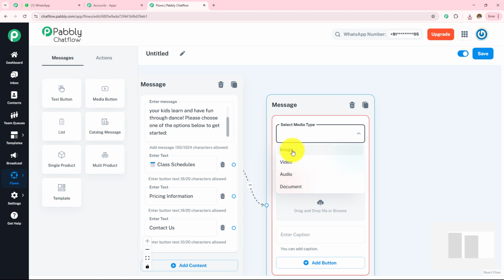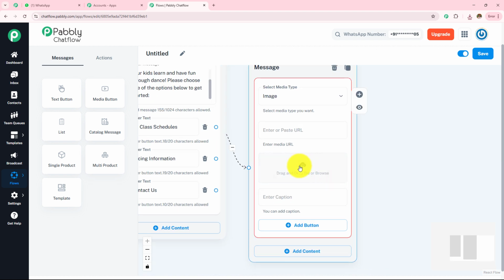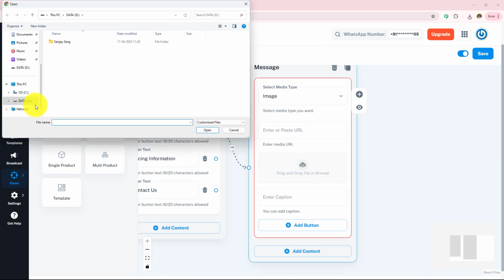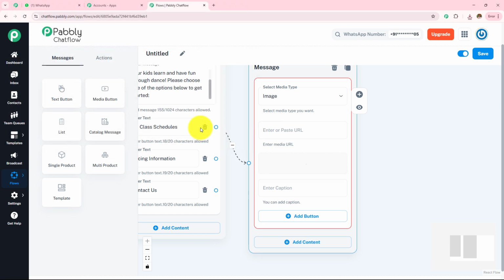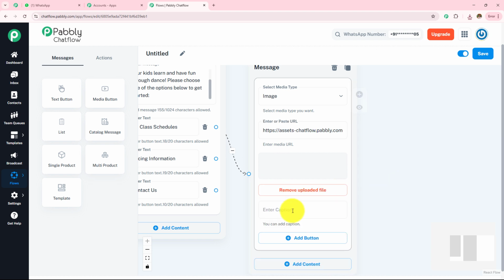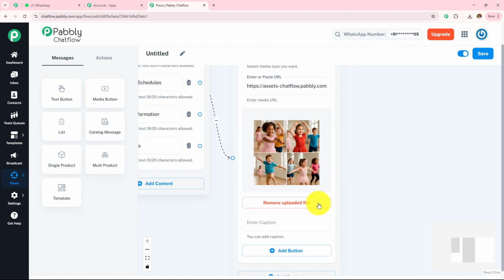Now here I want to upload the image. As I'm going to show you how we upload this media, I'm going to select my media type as image, and then by clicking on this cloud, I'm going to go towards the images which I'm going to upload. I've selected and uploaded that. Now if you want to write a text under this, you can enter a text like here is the class schedule, here is the dance session or something like that.